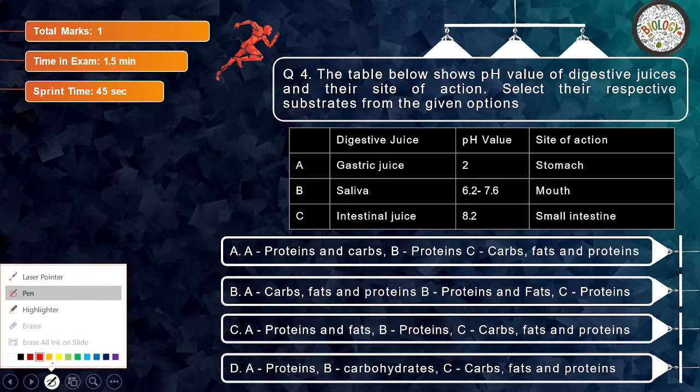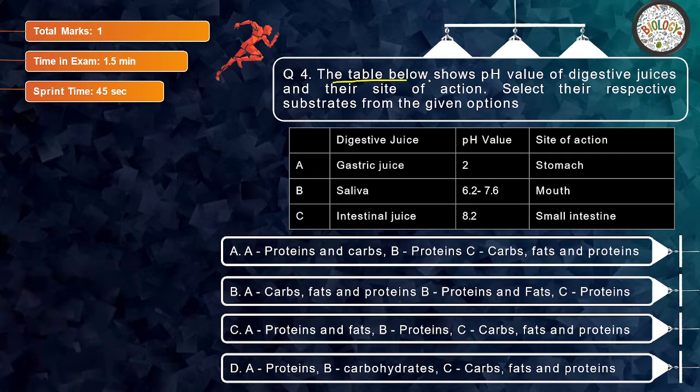So understand what this question is trying to say. The table below shows the pH value of digestive juices and their site of action. Select their respective substrates from the given options. So some options have been given and you have to select their respective substrates. Digestive juice over here: gastric juice, saliva, intestinal juice. pH value is this, site of action is this. So you need to find their substrates, meaning the proteins, carbs, or fats.